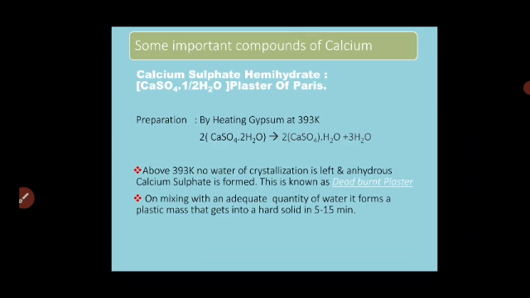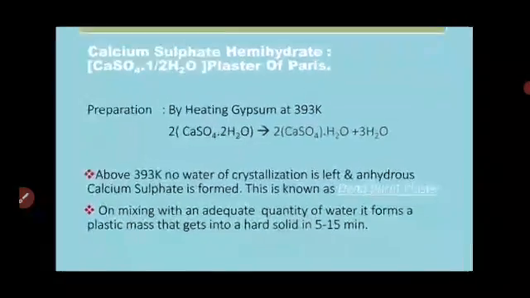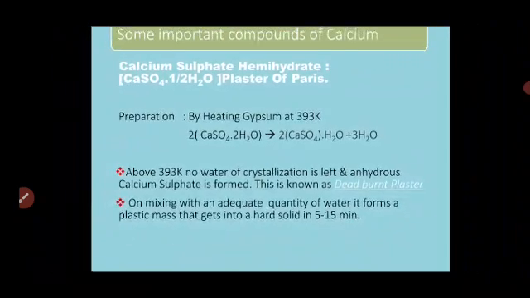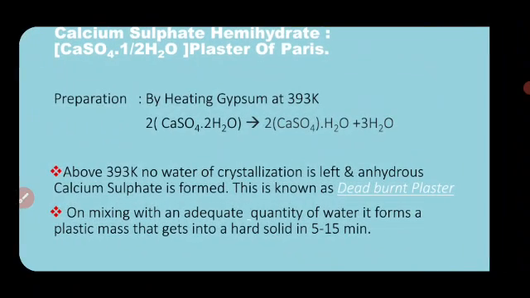When it is heated at 393 Kelvin, it loses water molecules and only half a water molecule remains. Some part of the water remains with calcium sulfate, and the maximum water molecules evaporate. Here, 2 twos are 4 water molecules present on the reactant side, whereas one water molecule remains with calcium sulfate and 3 water molecules get evaporated.